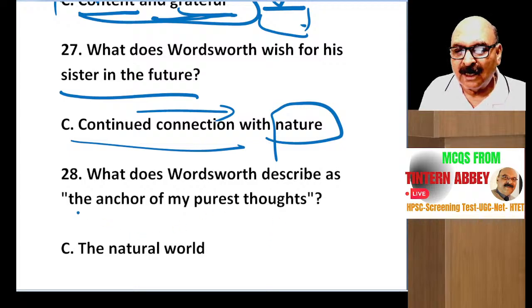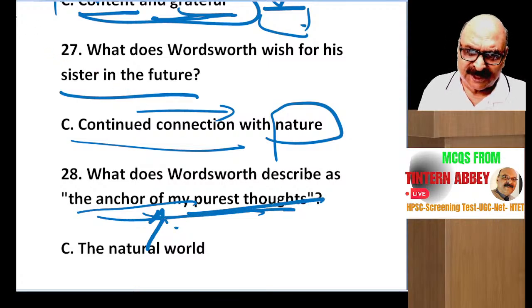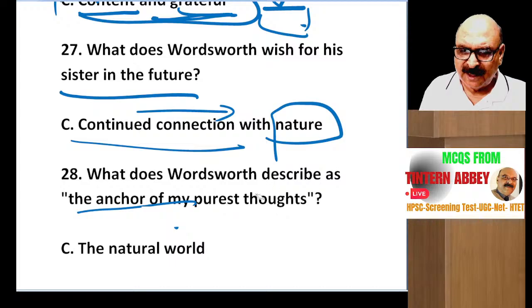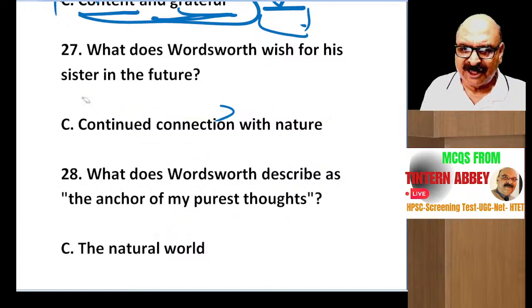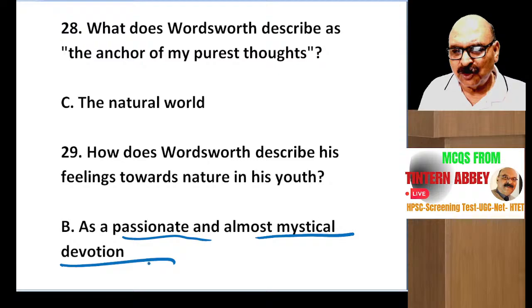The anchor of my purest thought. The natural world is the anchor of his purest thought. The purest thought he achieves from nature. Nature is a great teacher for William Wordsworth. How does Wordsworth describe his feelings towards nature in his youth? Yes, as a passionate and almost mystical devotion.